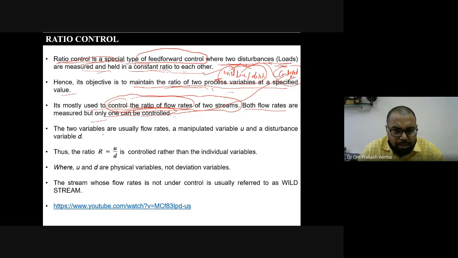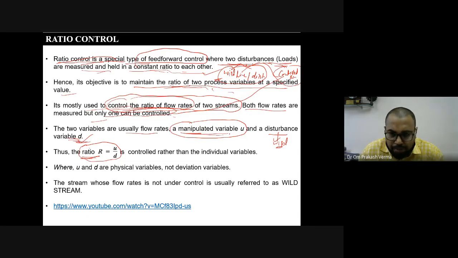So the two variables are usually flow rates, and the manipulated variable, which we are going to control, is represented by U. However, the disturbance, that is the wild line, also known as the wild variable, is represented by D. Then how will the ratio be found? The ratio is found by dividing the manipulated variable U by the disturbance variable D.